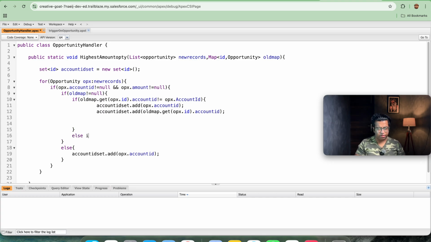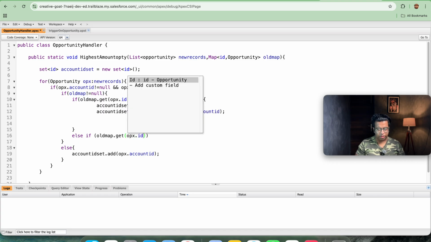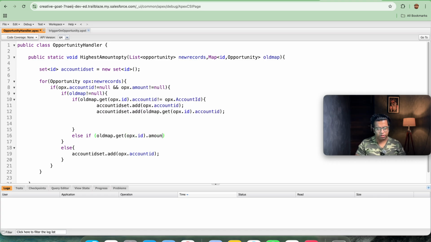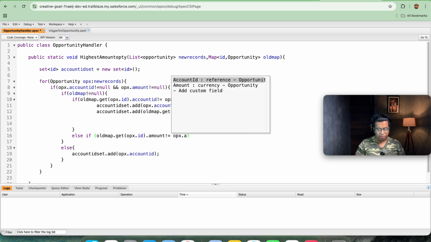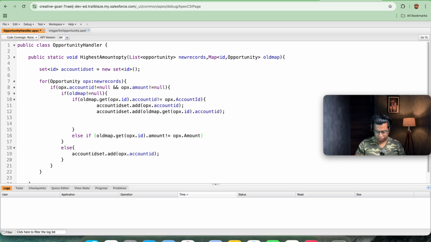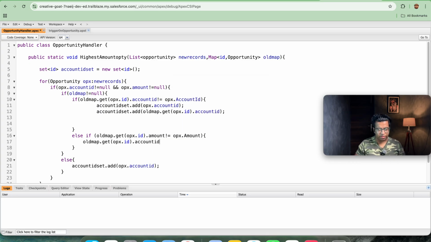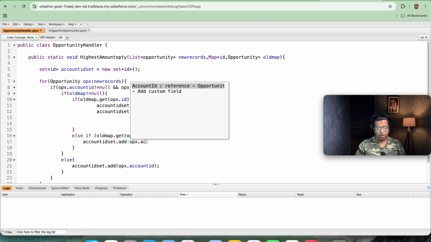Once we are done with this, next thing that we will be doing is checking else if old map dot get OPX dot ID dot amount is not equal to OPX dot amount. If amount has been changed, then also what we need to do is paste this line, that is account ID set dot add OPX dot account ID.